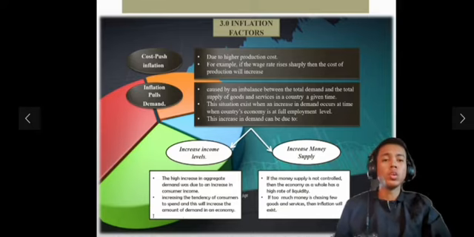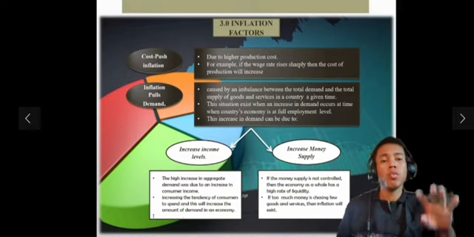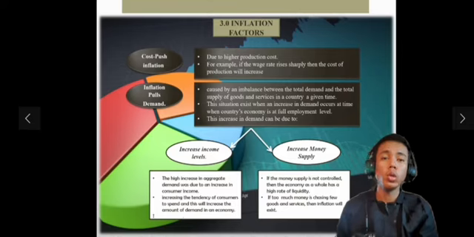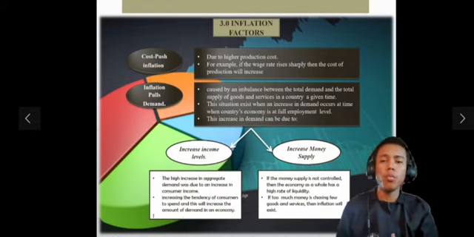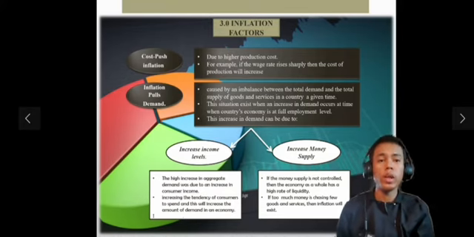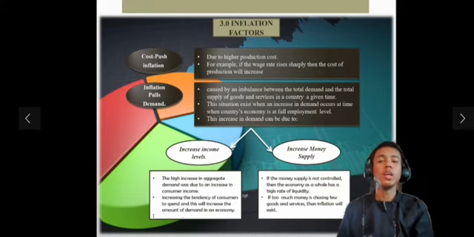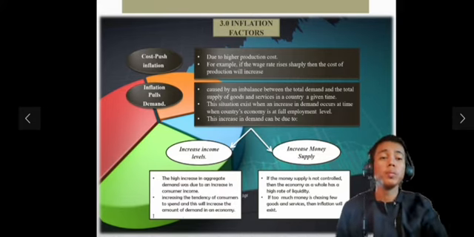So, what are the factors of inflation? There are four factors. One, cost-push inflation. This factor is due to higher production costs. The increase in the cost of production is due to the increase in the price of factors of production such as wage levels. For example, if the wage rate rises sharply, then the cost of production will increase. So when production costs increase, producers who always want to maximize profits will charge higher prices to consumers.